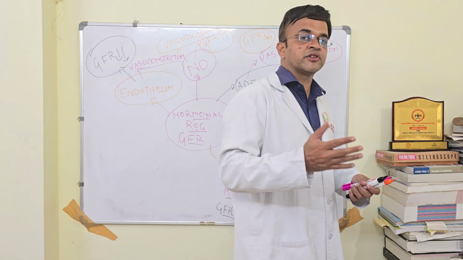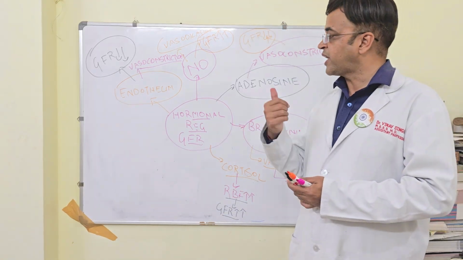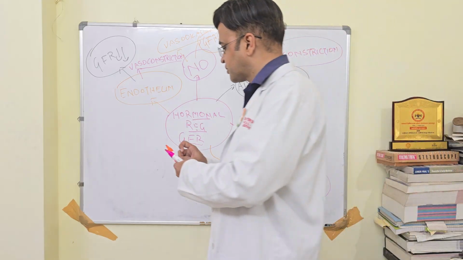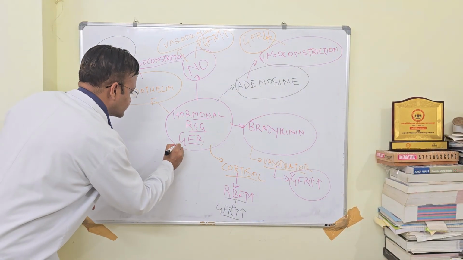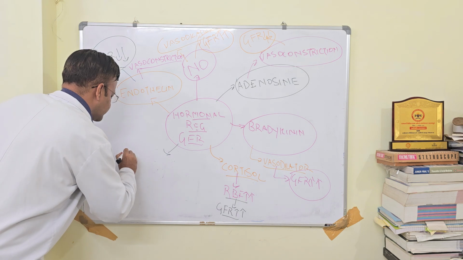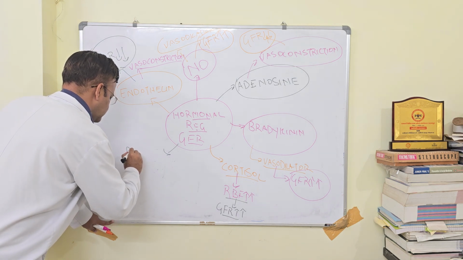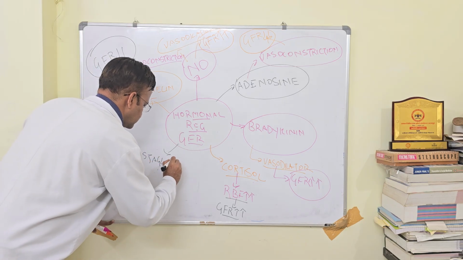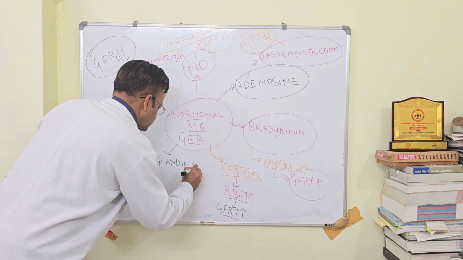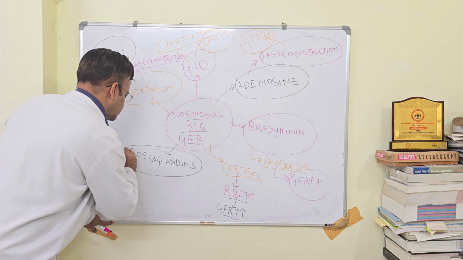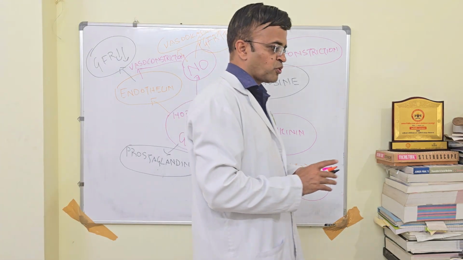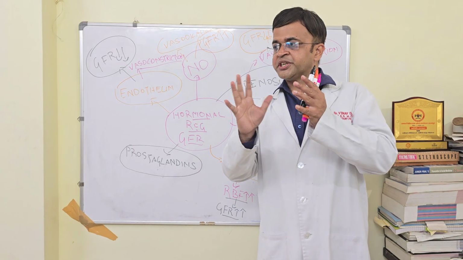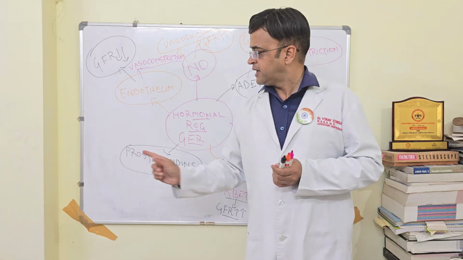Now, which other hormone is also important in regulation of GFR? One very important hormone is prostaglandins. Prostaglandin is very important in regulation of GFR for multiple reasons, and I'll try to explain.